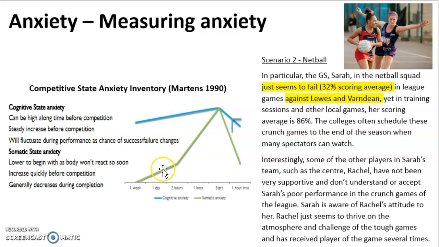Looking at the somatic state anxiety here, you can see it's a slight increase a day before and then 2 hours before, and then there's a sharper increase, a steeper gradient to this when you get to 2 hours and 1 hour and the start of the competition. And then you can see as the performer is performing during their match or competition, there's a gradual decrease of somatic anxiety during this, as the performer is then used to playing in their match.